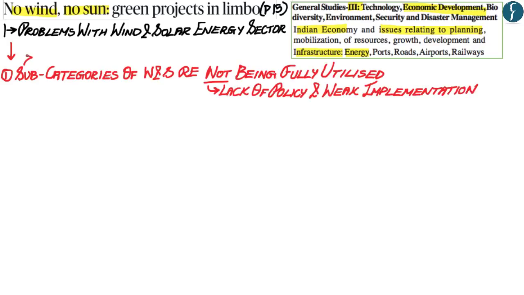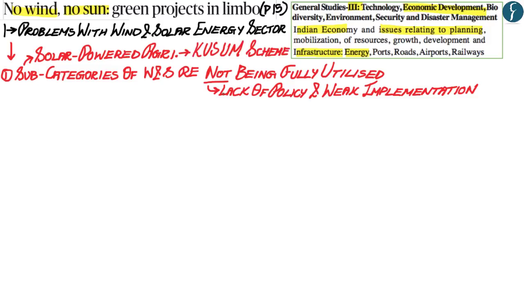Now an example of this subcategory would be solar powered agriculture, whereby what has been seen is that the Government of India launched the Kusum scheme so as to ensure the full potential for solar powered agriculture. However, what this article is trying to show is that this policy of the Kusum scheme is not being properly implemented on the ground, and therefore a big potential with regards to solar powered agriculture is not being fulfilled. Apart from this, another subcategory which the author has highlighted with regards to wind energy is of offshore wind plants. However, what is being seen is that there is no proper scheme of the Government of India on how offshore wind plants would be formed within India.